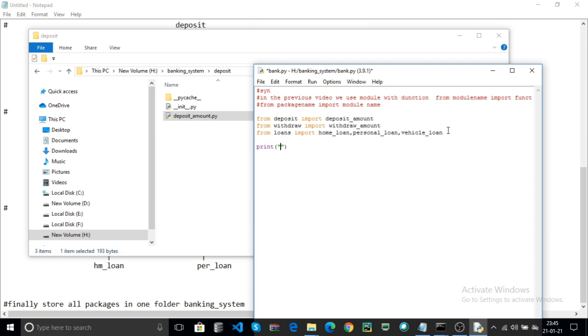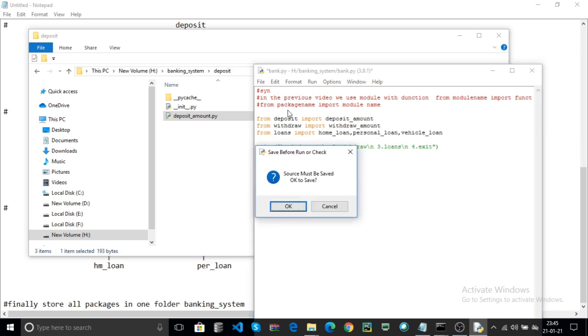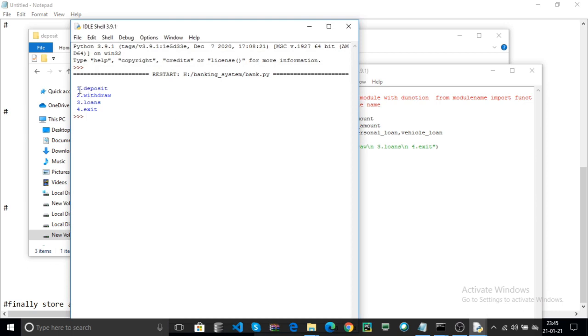For example, 1 for the deposit and 2 for the withdraw and 3 for the loans and 4 is the exit. These are the options. You can also run here. You can choose the options like this.